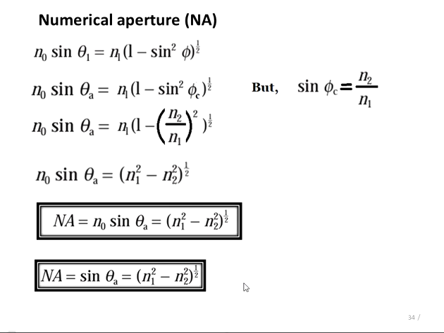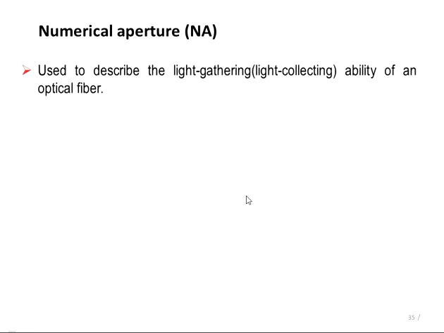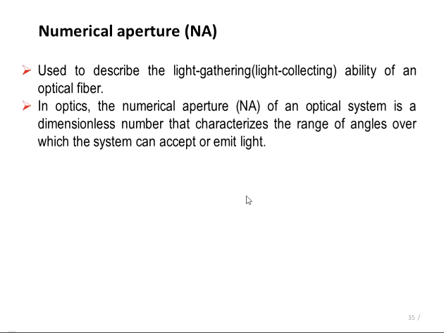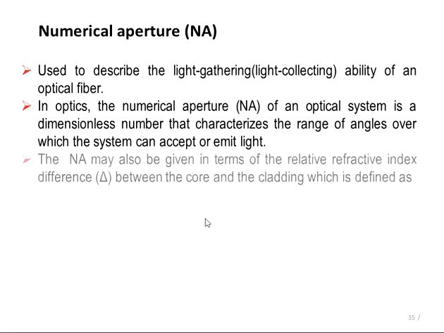So we can say the maximum value for numerical aperture is equal to 1, and the minimum value for the numerical aperture will be equal to 0. So basically, numerical aperture gives the measure of the light gathering capacity of a fiber. If the numerical aperture is maximum, we can say maximum light is coupled into the fiber.